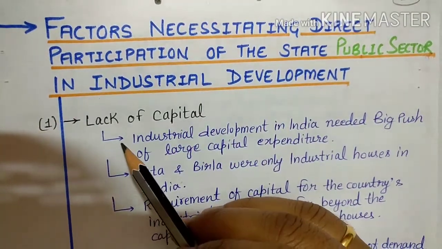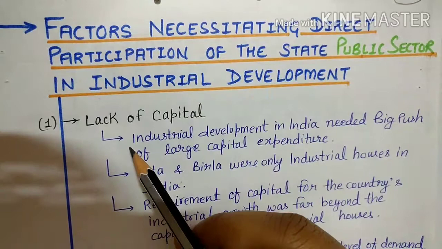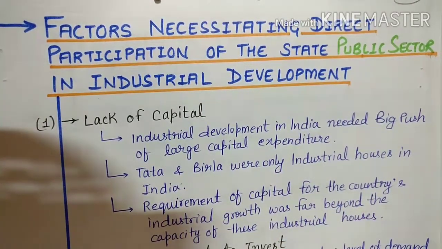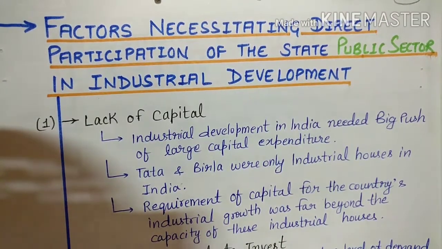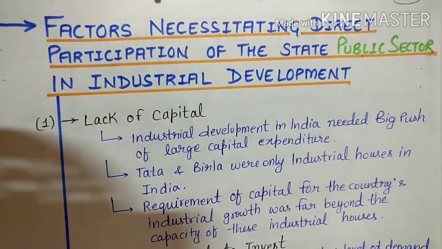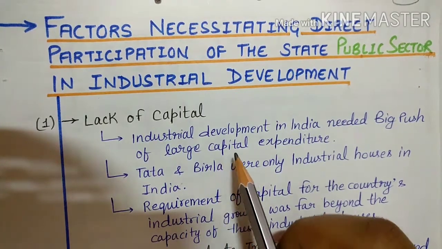So the first reason is coming. Which factors are there? The first factor is lack of capital. At the eve of independence, we were suffering from lack of capital, especially in the industrial sector. So industrial development in India needed a big push, and that big push we could get only through a large amount of capital expenditure.